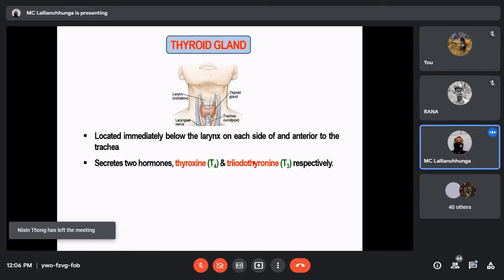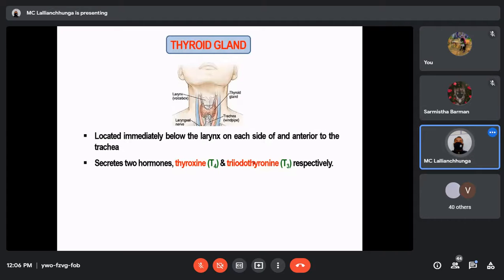Another hormone secreted by the thyroid gland is calcitonin. Calcitonin is important for calcium metabolism, but we will discuss it when we talk about the parathyroid gland, because calcitonin is more related to the parathyroid gland. So when we talk about the thyroid gland, we have to remember two important hormones, thyroxine and triiodothyronine.